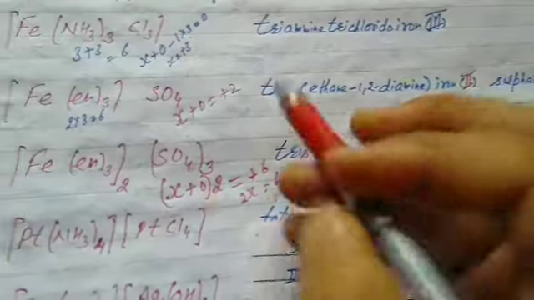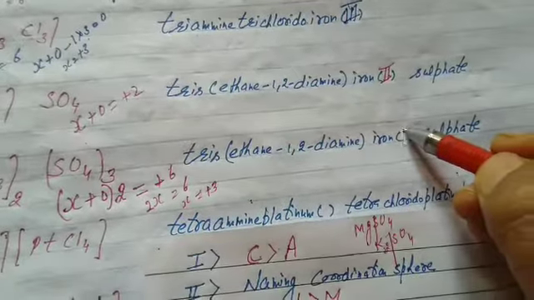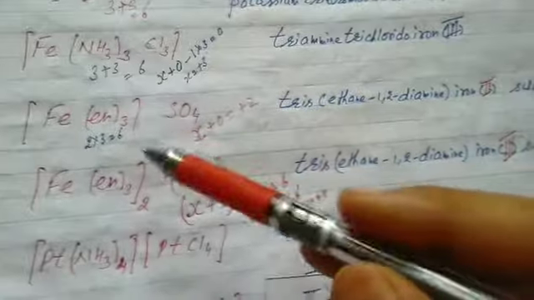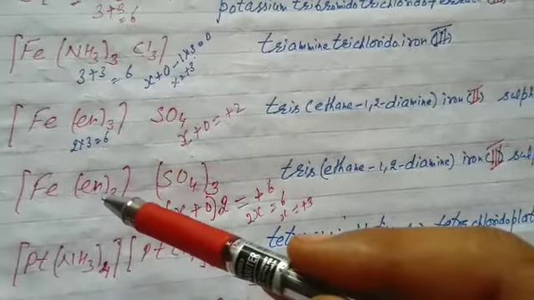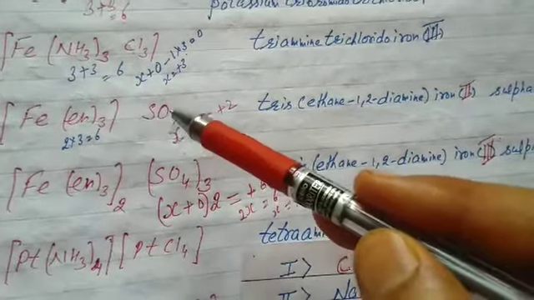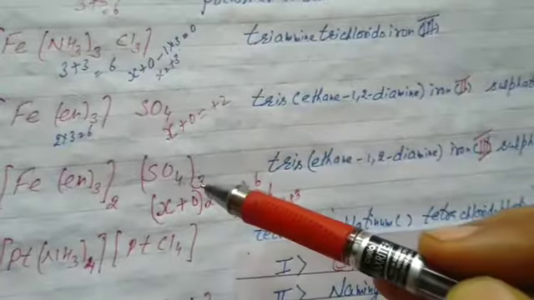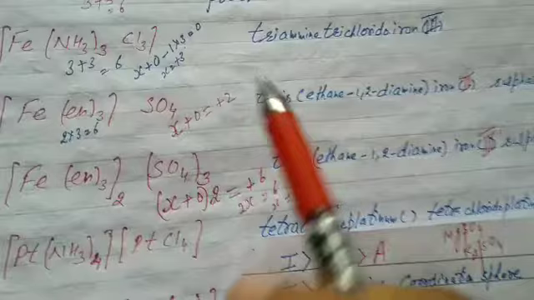Only that difference is there in their names. Primary valency is 3 in this case and in the other case it was 2. Coordination number is 6 in both cases, with bidentate ligand 3 times. The counter ion is sulfate carrying 2 negative, so neutralize it with +2. The counter ion is again sulfate 3 times, 6 negative, so to neutralize it there should be 6 positive.